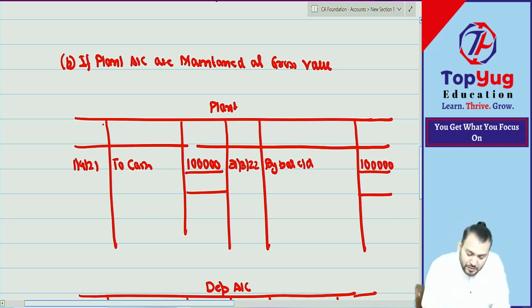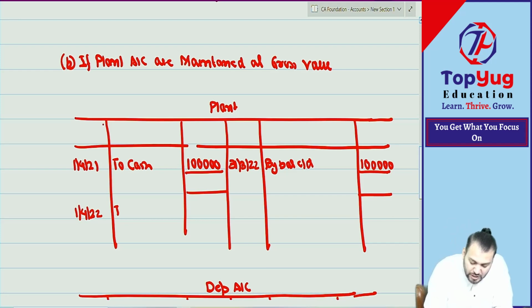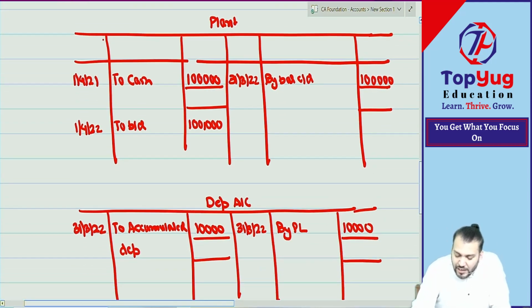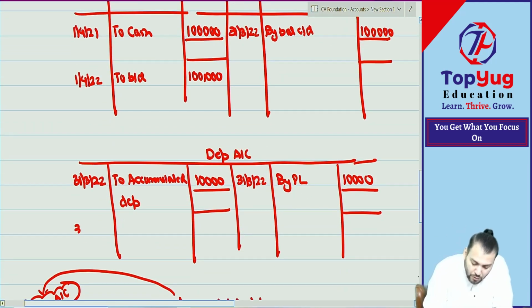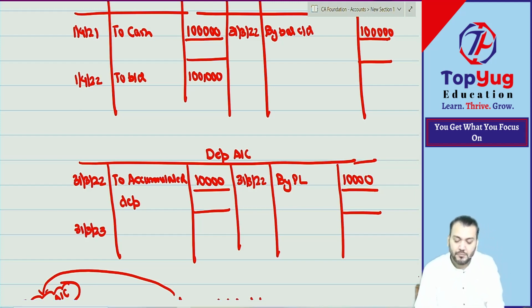Just for your understanding, suppose we want to go one more year. Can I say it will be brought down on 1/4/2022? This will be balance brought down. How much? 1 lakh only. Next year, once again we will pass the journal entry for depreciation. So on 31st March 2023, what is the journal entry for depreciation? Tell me.